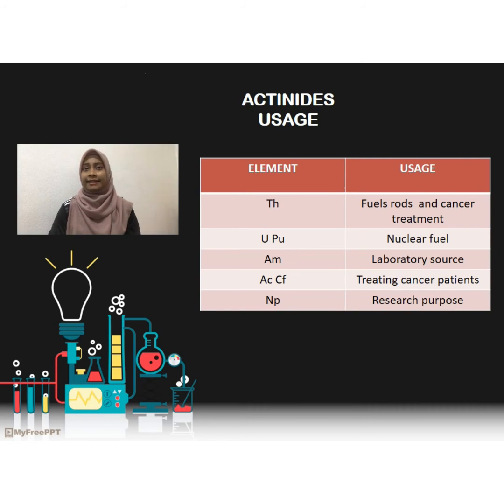Like lanthanides, actinides also have many uses in industry. Thorium is used in the preparation of fuel rods, which are used in atomic reactors, and also in the treatment of cancer. Uranium is used as nuclear fuel. Plutonium is used as nuclear fuel and for making atomic bombs. Americium is a valuable laboratory source of alpha particles. Actinium is used in treating cancer patients, and so is californium. Neptunium is used for research purposes.